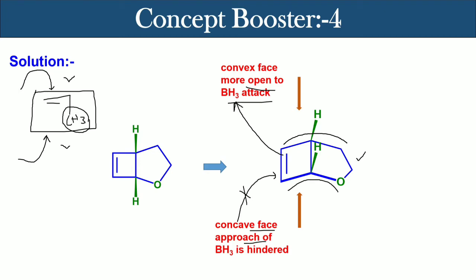So the approach of BH3 is hindered, so we will eliminate this pathway and only consider this attack. Now one thing is clear that BH3 will approach the convex face, but when it comes to regioselectivity, it can be explained only in terms of electronic factors.